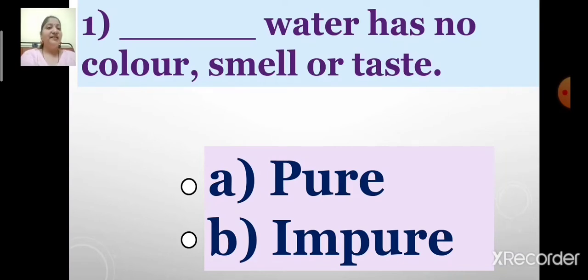Now children, identify the correct option. Which is the correct answer? Option A pure or option B impure? Yes, you are right. Option A pure is the correct answer. So now let us select option A pure. So children, pure water has no color, smell or taste.